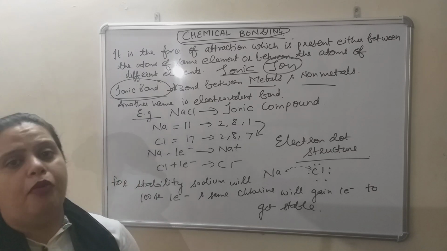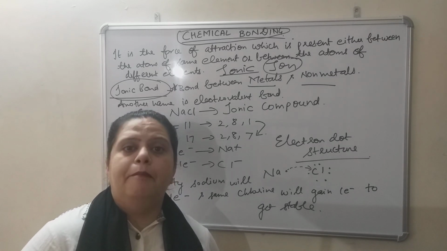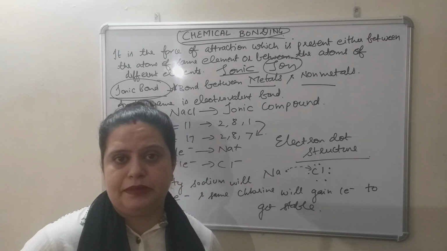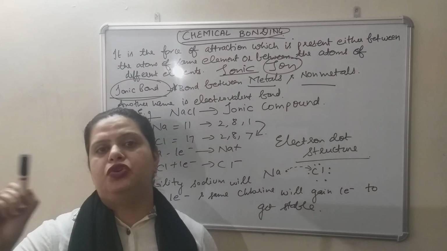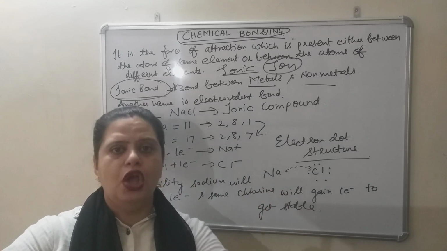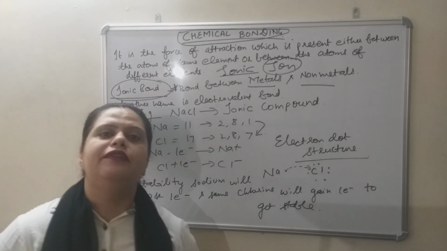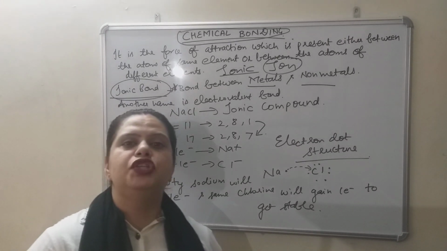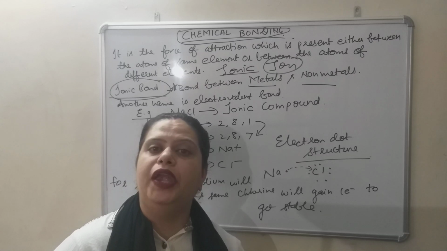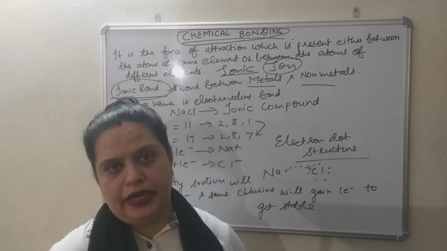So ionic bond is the bond which is formed by the transfer of electron or electrons between a metal and a non-metal. Metals have the tendency to lose electron, non-metals have the tendency to gain electron. So such bond which is formed by the transfer of electron or electrons between a metal and non-metal, such bond is known as ionic bond.